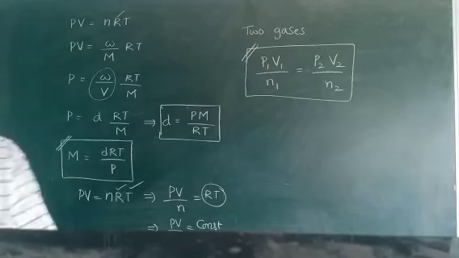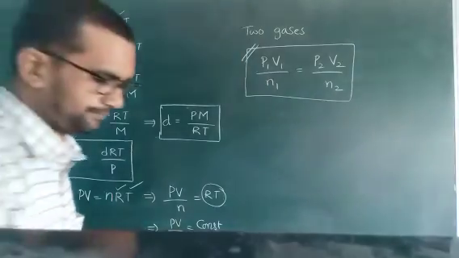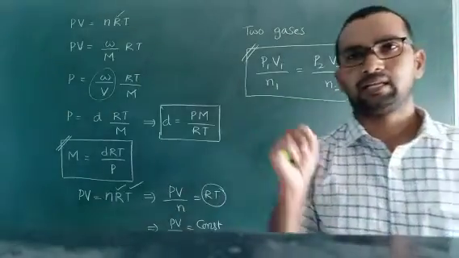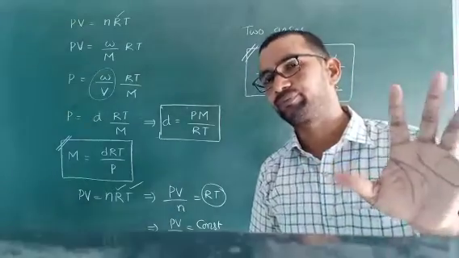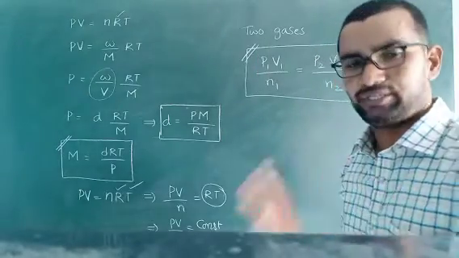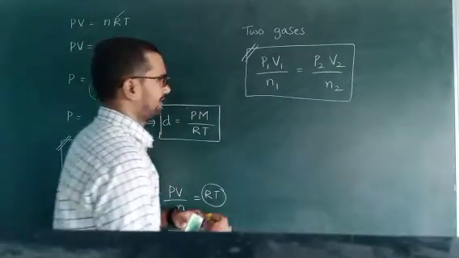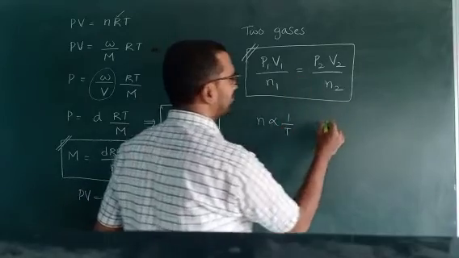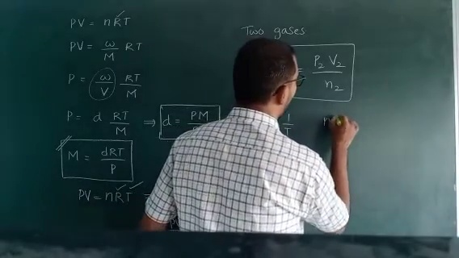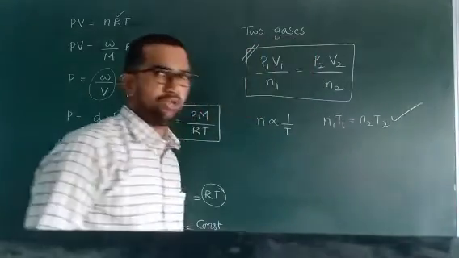So today's concepts are completed. First one, the open vessel concept. Open vessel concept means, remember directly, n is inversely proportional to T, and using this, n1 T1 is equal to n2 T2. This formula is enough to solve the problems.